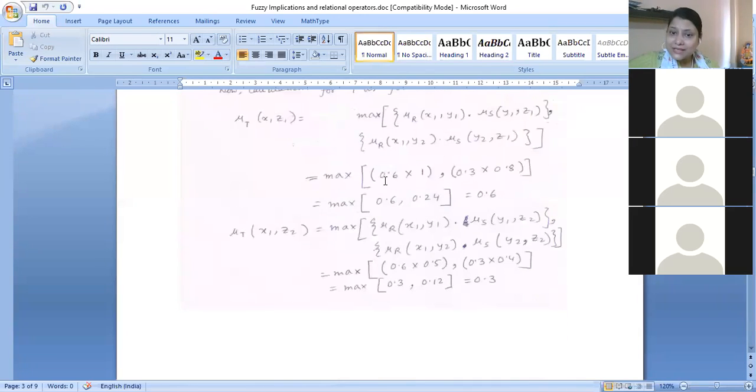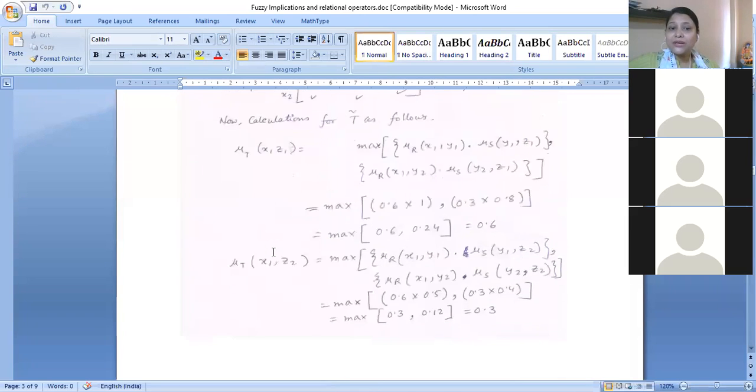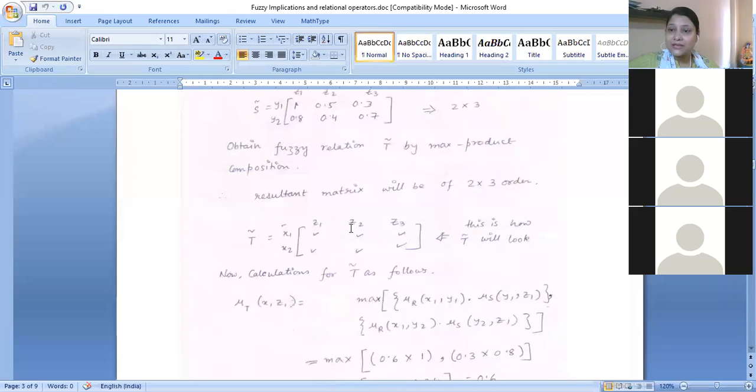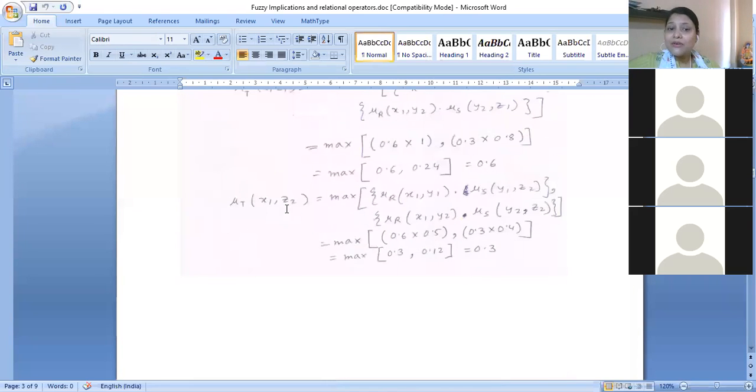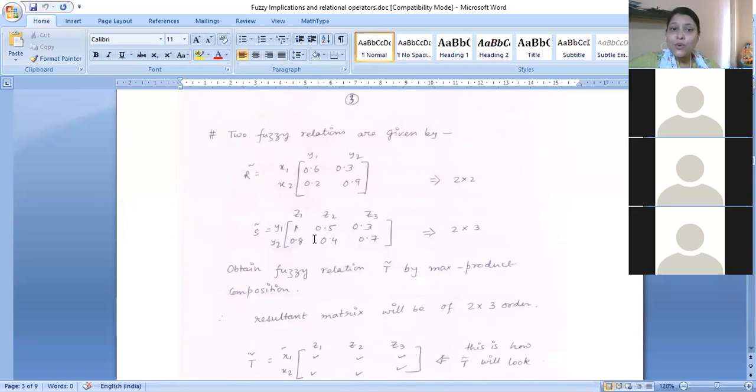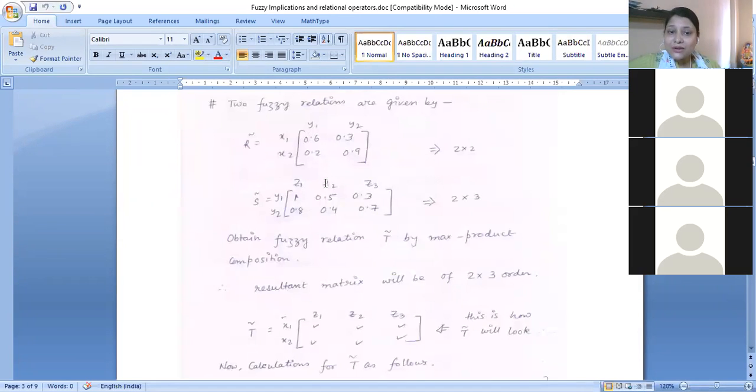So if this is the case, can we look at the next particular term? The next term we are going to expect is x1 z2. So what can it be? Whenever we are going to find out x1 and z2, we need to go back to what we have here. We have two terms related to x1, that is y1 and y2. That means we need to consider this 0.6 and 0.3 also. And obviously with z2 we are having this y1 and y2 terms like 0.5 and 0.4.